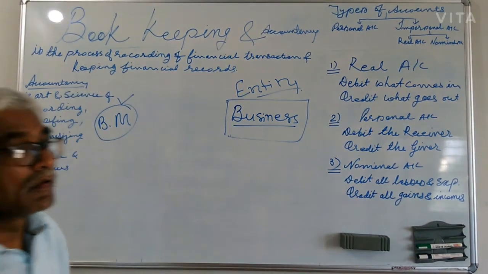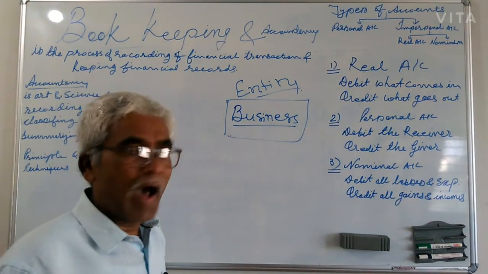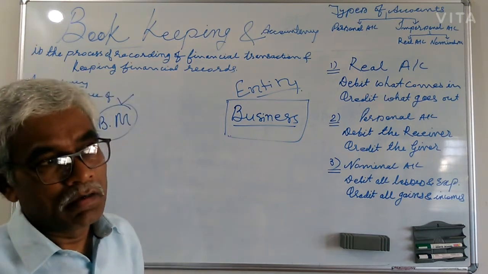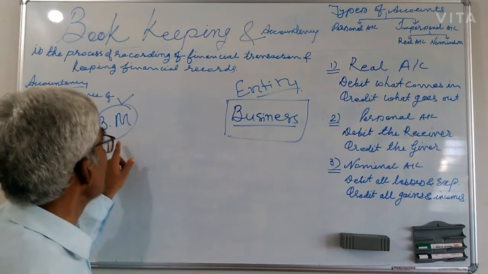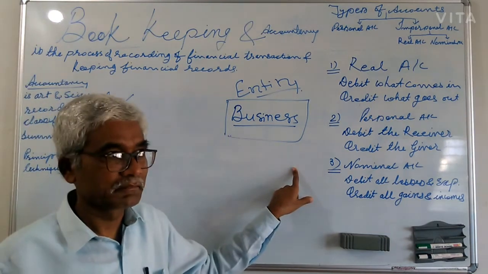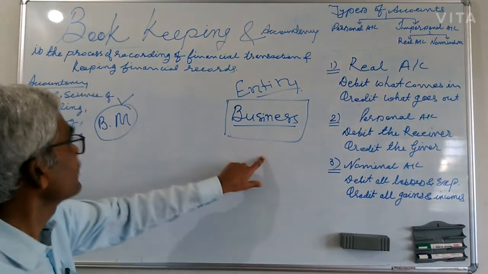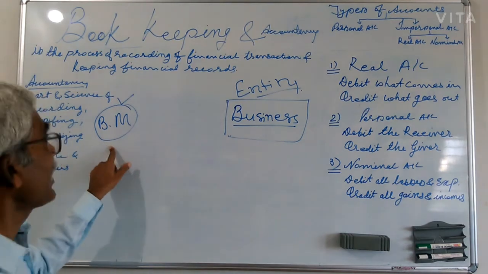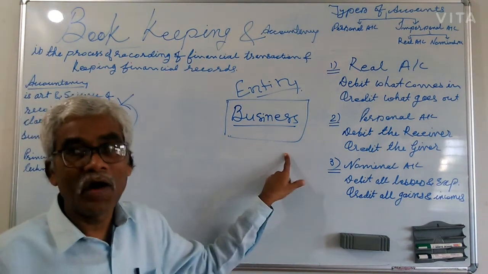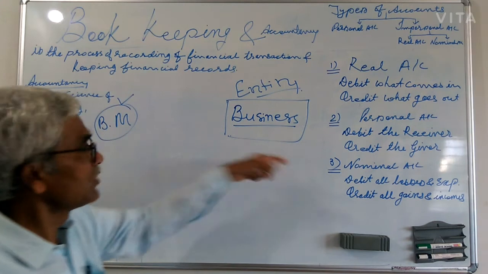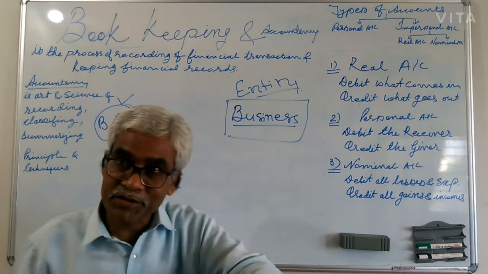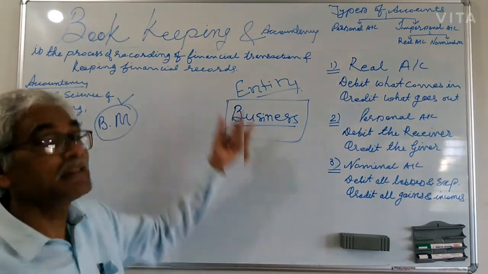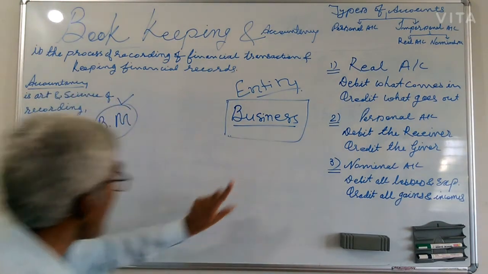In general parlance, some persons think that the businessman is the owner. Who is the owner? The businessman means the proprietor of that business. But think about that. We have to record the transactions of a business activity, not of a businessman.